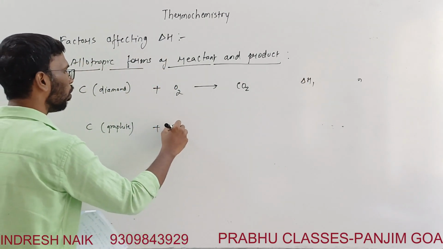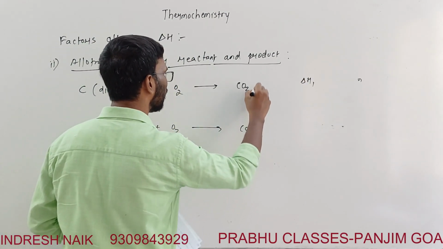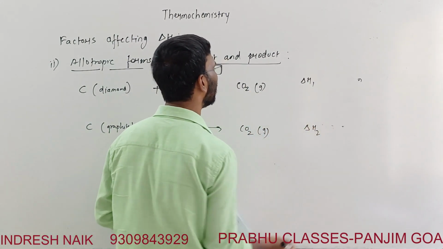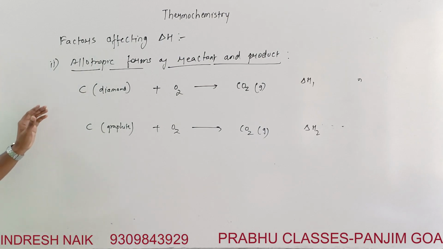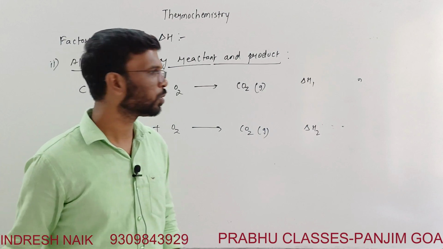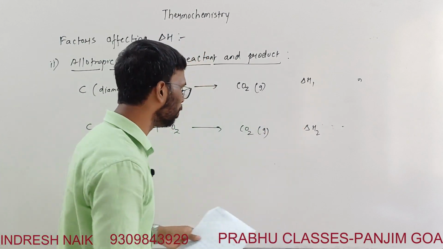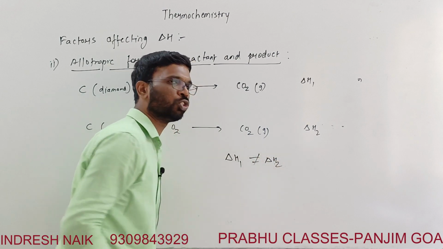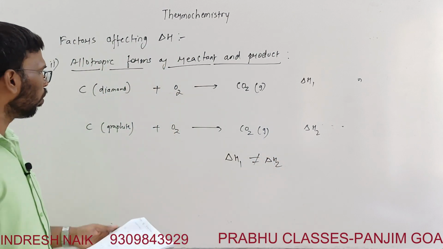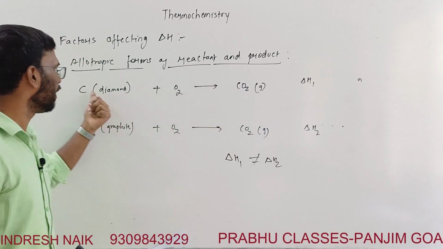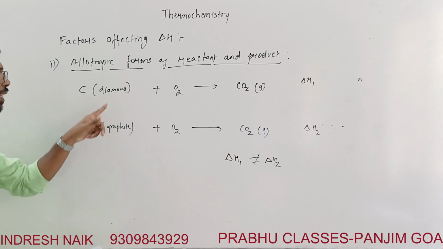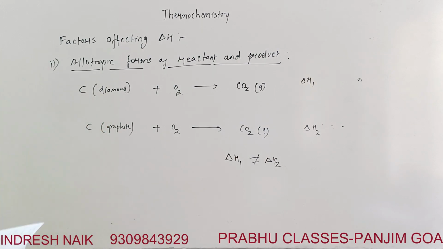Over here also carbon dioxide gas, and here some enthalpy delta H2. Since carbon as diamond and graphite are allotropes, both enthalpies are different, which means delta H1 is not equal to delta H2. Although the product is the same, the reactant is also the same element, they are different allotropes. So allotropes will also matter.